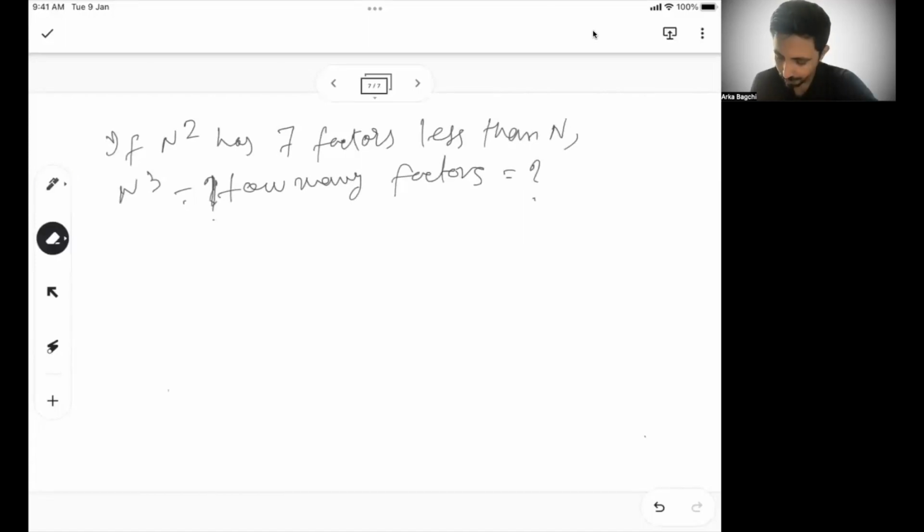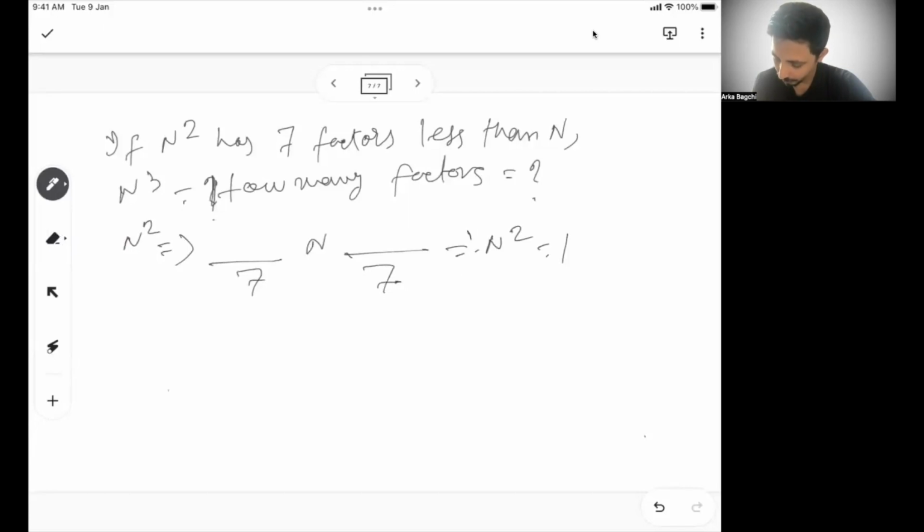N square has 7 factors less than n. So I know n square will have 7 factors here, and then it will have 7 factors here. So can I say n square has 15 factors? Basically here they are saying k is equal to 7, so your 2k plus 1 is basically 15. So n square will have 15 factors.